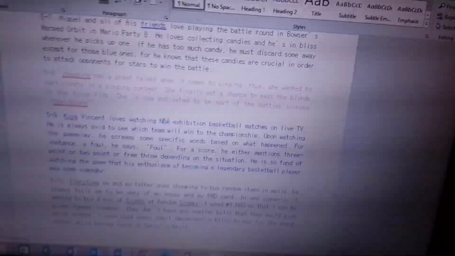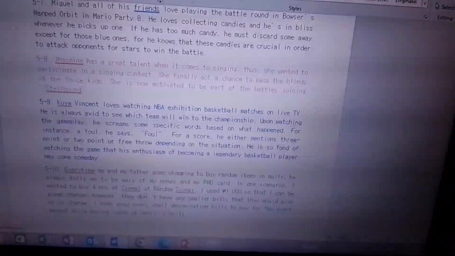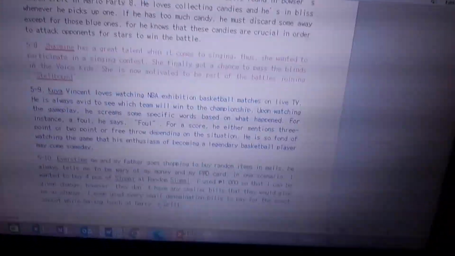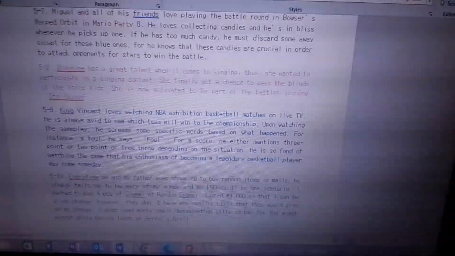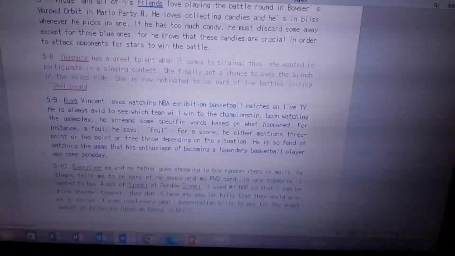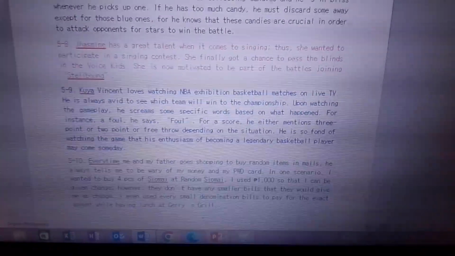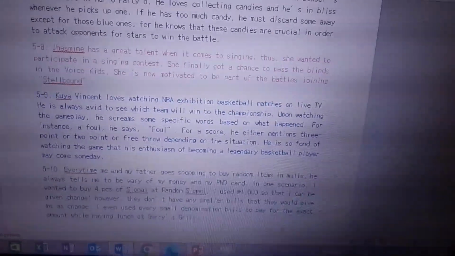Diba sa basketball, if you score, pwedeng 3-point because it's out of the area. Outer ring. 2-point kapag malapit ka sa basket. Tapos, 1 point kapag free throw, dahil na-commit ka ng foul. Diba? So, yan. At dahil naging fan siya sa basketball, he's so fond of watching the game that his enthusiasm of becoming a legendary basketball player may come true someday.